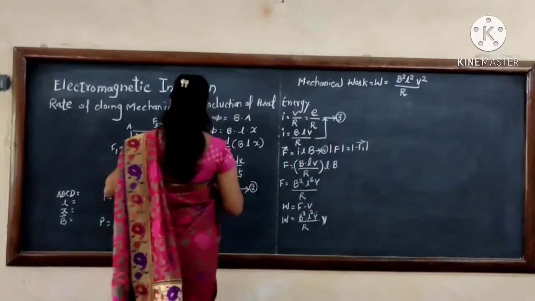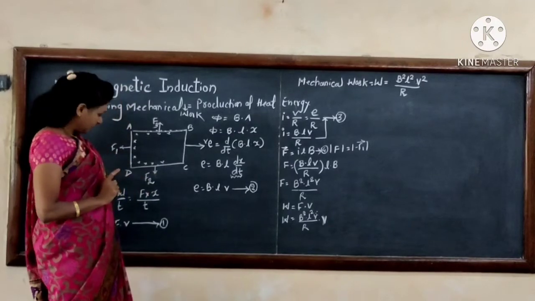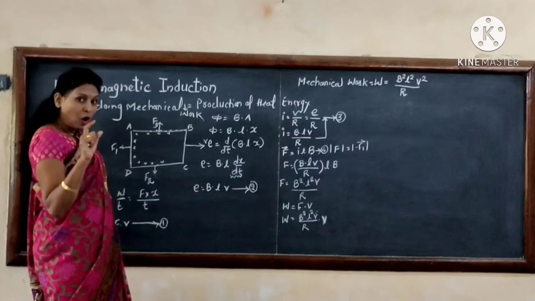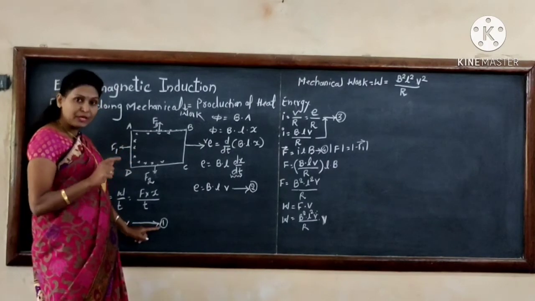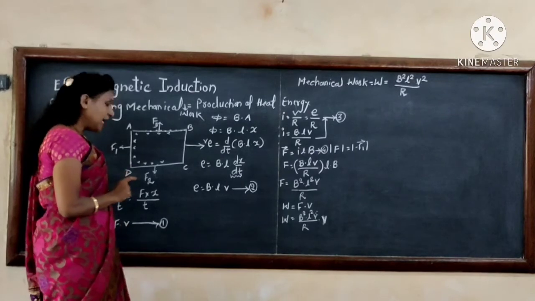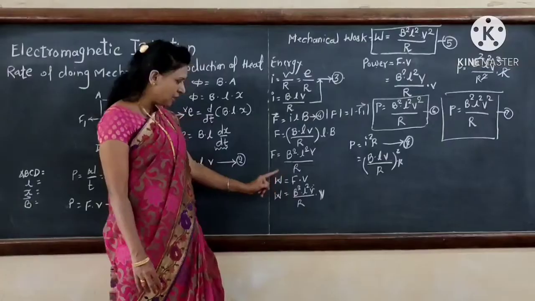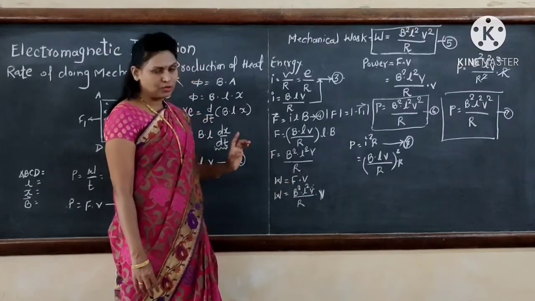Now, the power we have already calculated from equation number 1, that means P is equal to F into V. That means work is equal to force into velocity.